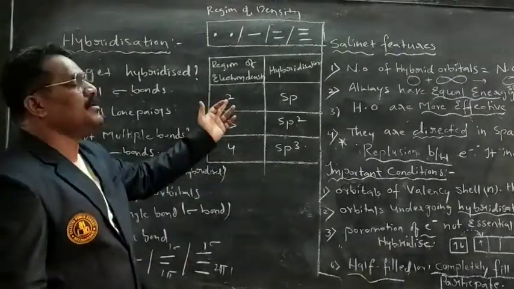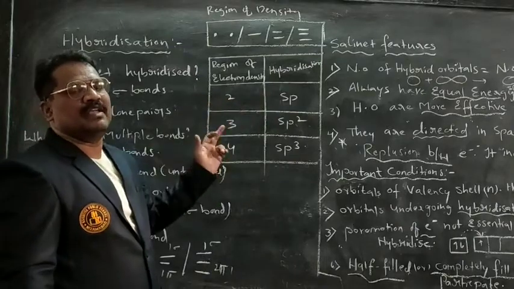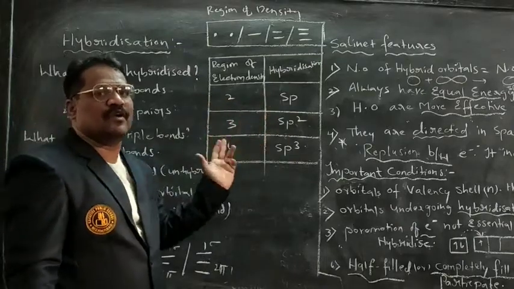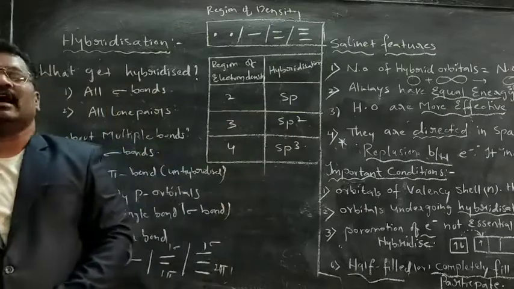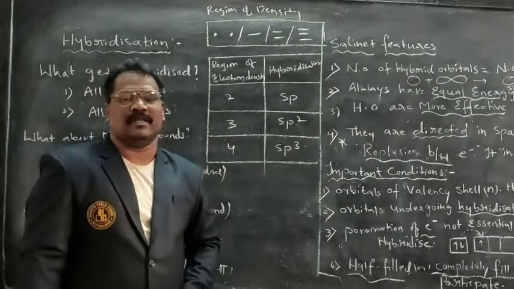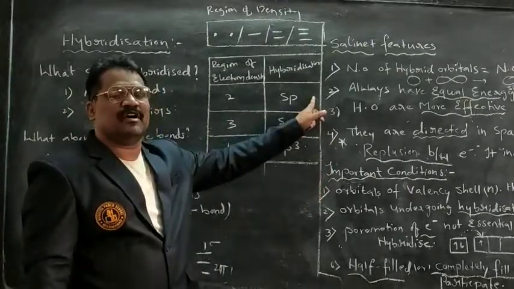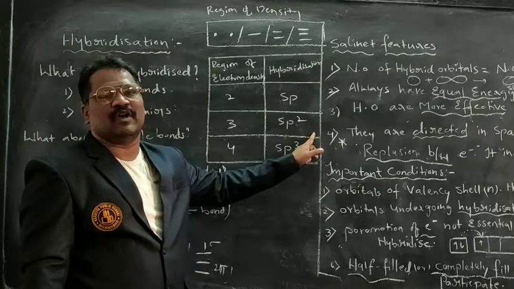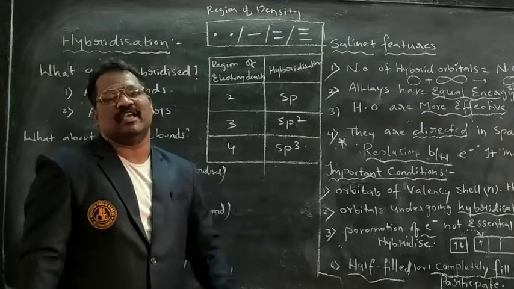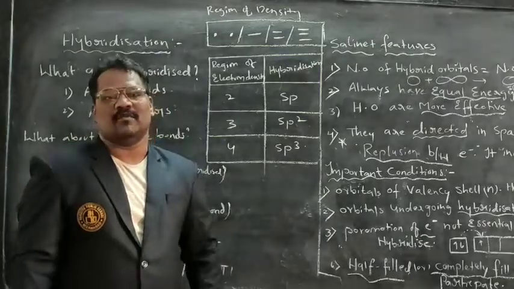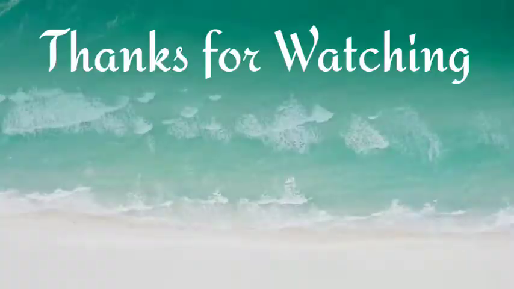If there are 2 regions of electron density, it is sp; if 3, sp2; if 4, sp3. Here 2 sp hybrid orbitals, 3 sp2 hybrid orbitals, and 4 sp3 hybrid orbitals will form. We'll go into the explanation next.